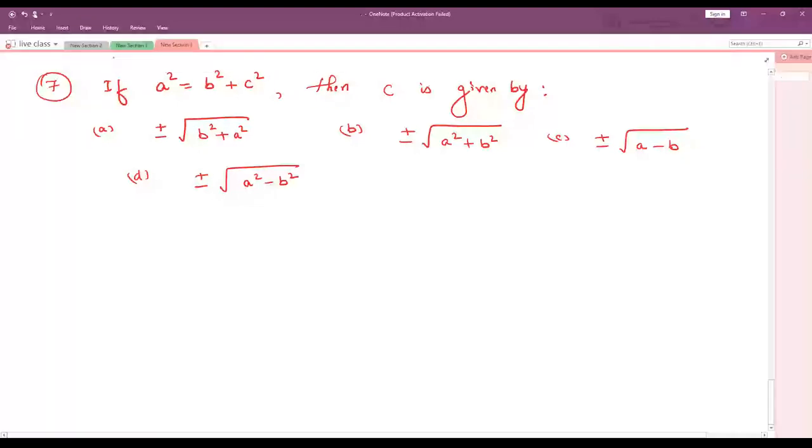See here, what is the question? He is asking you to find the value of c. So here what we can say, a square is equals to b square plus c square. We want c, right? So keep the entire c term as it is. Rest of the terms shift to the other side.